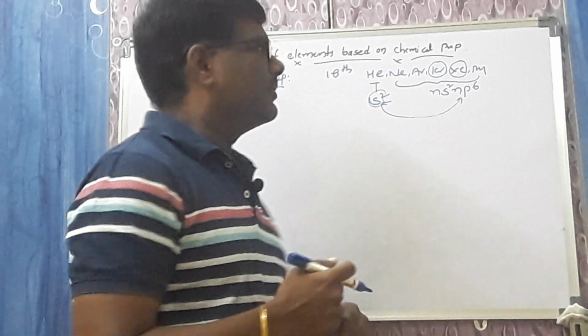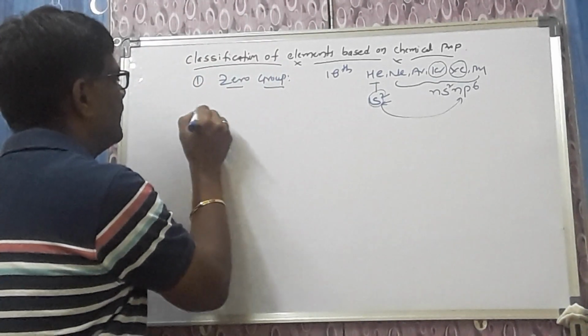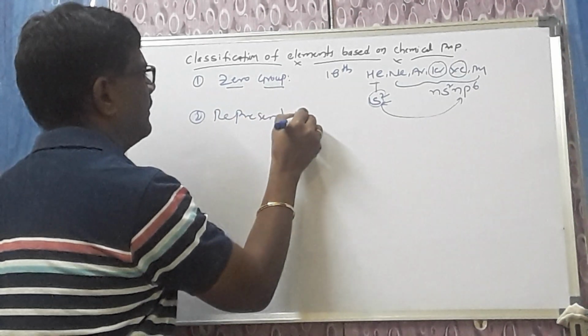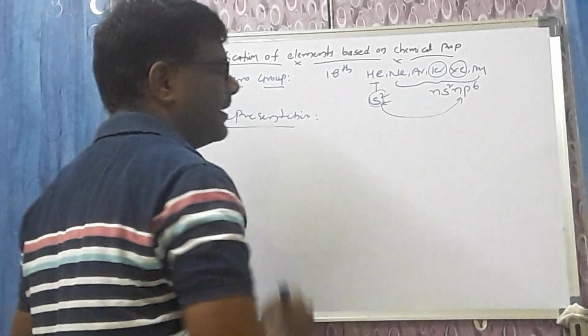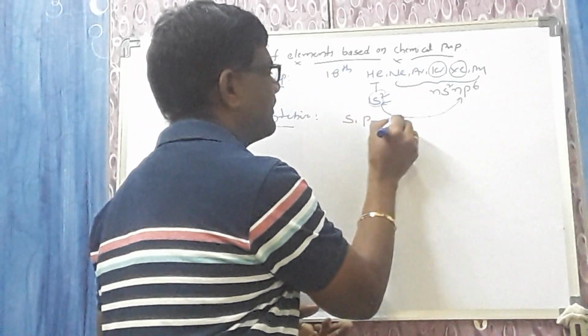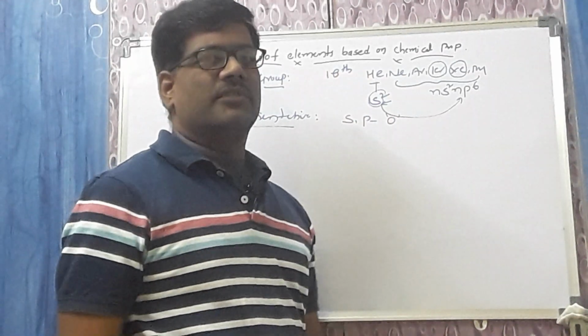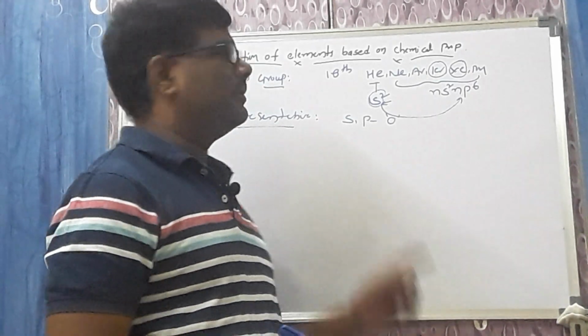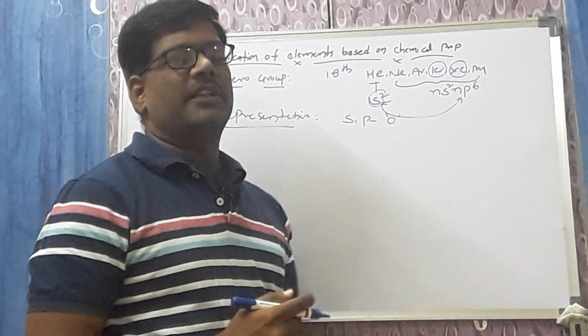So this is about the zero group elements. Number two, representative elements. Representative elements are all the s and p block elements except the zero group, which we have already taken. So all the s and p block elements leaving the zero group are said to be representative elements.